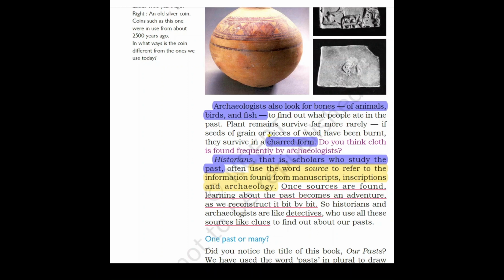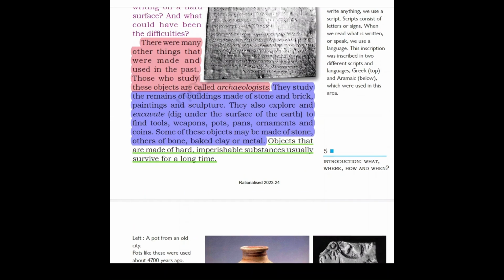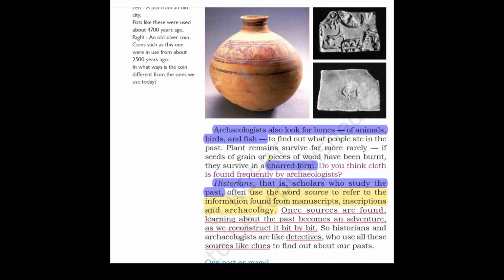Historians, that is, scholars who study the past. Who are archaeologists? Archaeologists are those people who study those objects which were made and used in the past. And who are historians? Historians are scholars who study the past. Now, they often use the word source to refer to the information found from manuscripts, inscriptions, and archaeology.